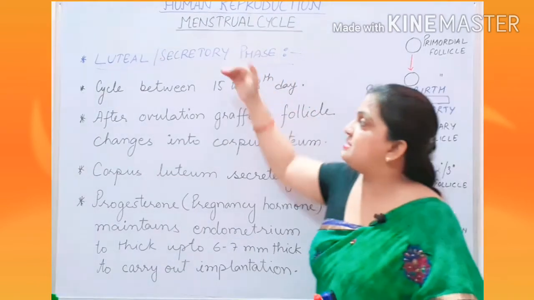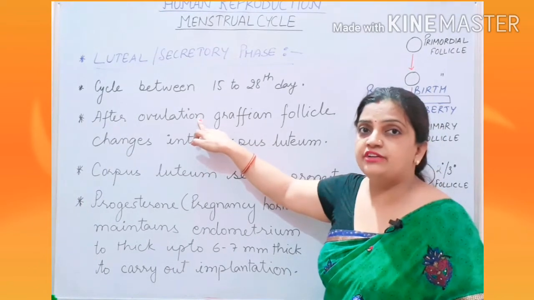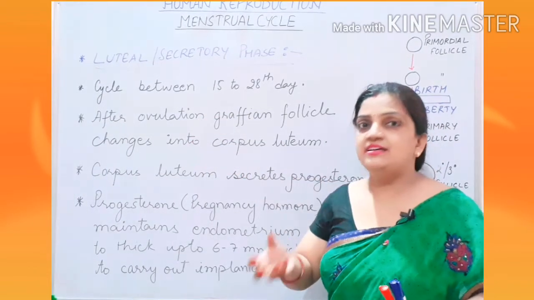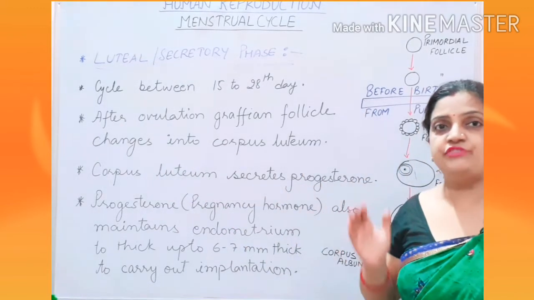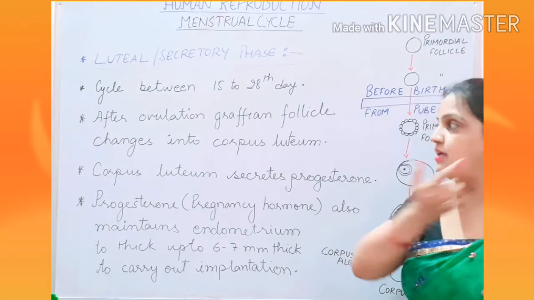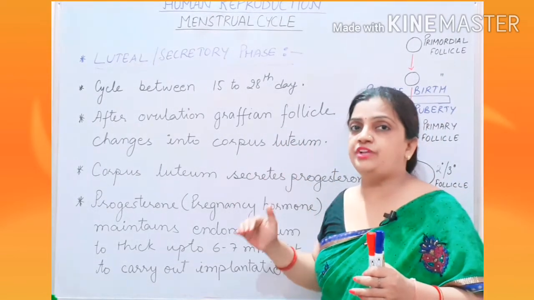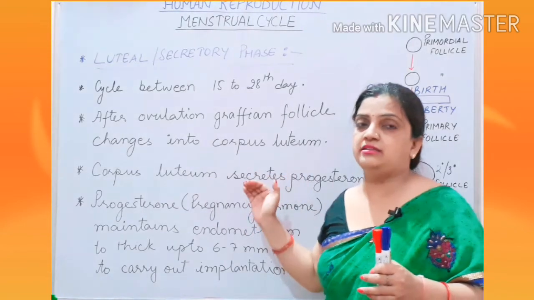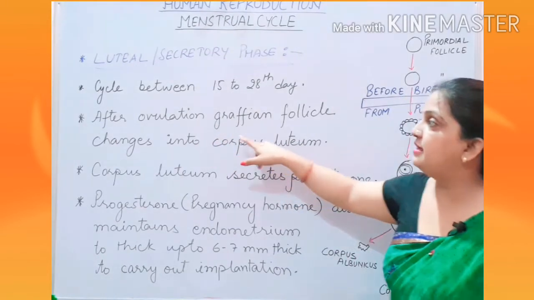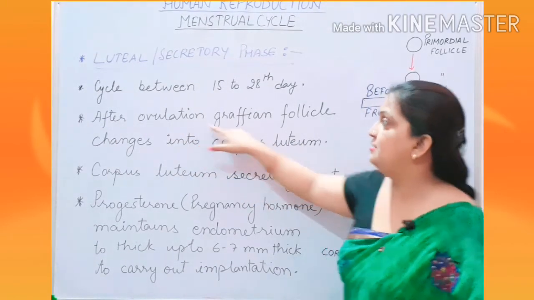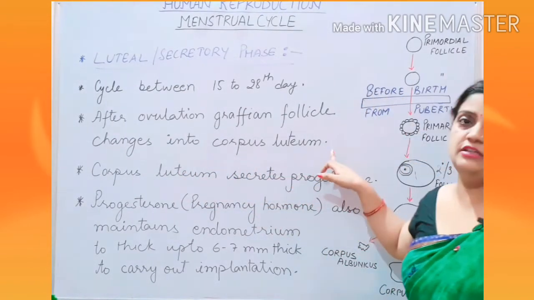Now what is this phase? It is after ovulation. And what happens after ovulation? The oocyte enters into the oviduct, and your Graafian follicle is left inside the ovary. The changes taking place inside the ovary within the Graafian follicle are the luteal phase. So what is written here? After ovulation, the Graafian follicle changes into corpus luteum.